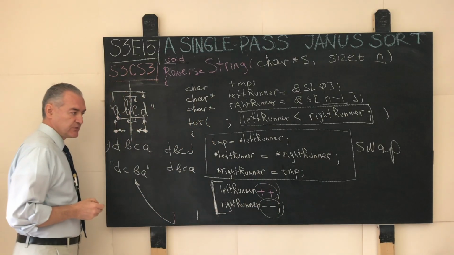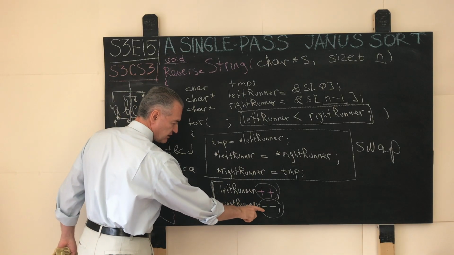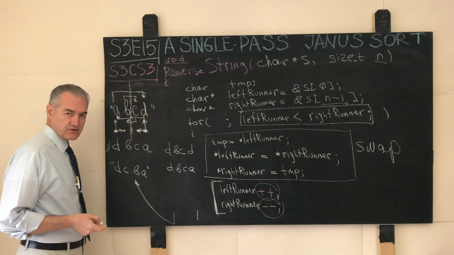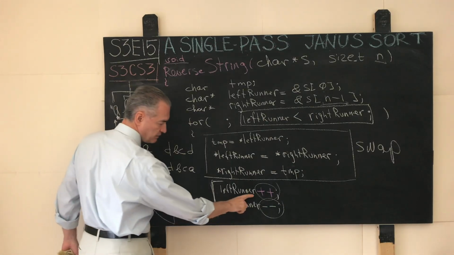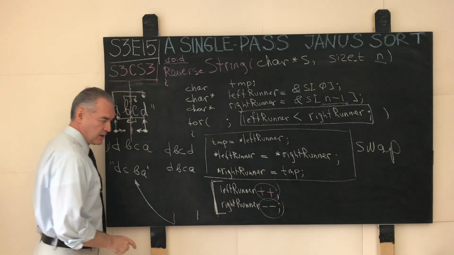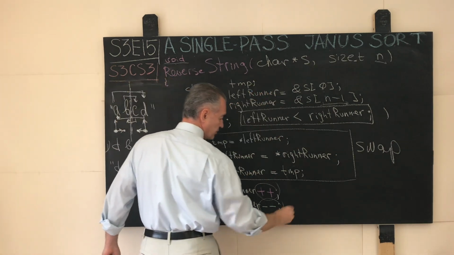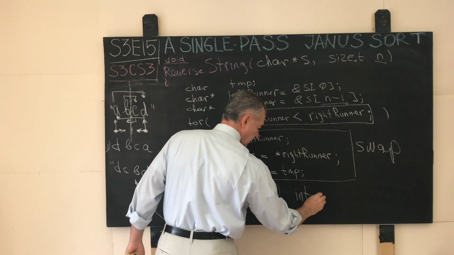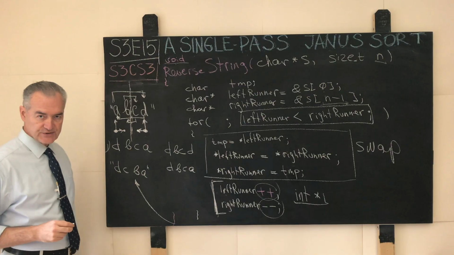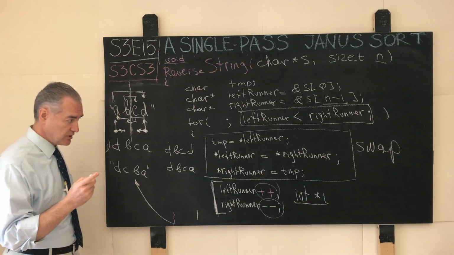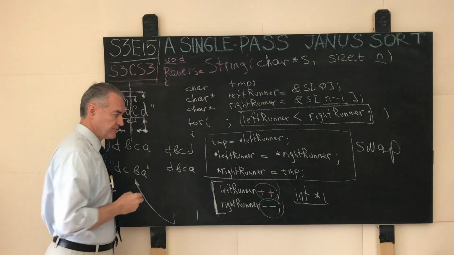And for those who are not familiar with C, I will say that these are the ways for the compiler to generate the correct code. For example, if our array is of characters, then the compiler will generate the code to move these pointers by size of char. If our input array was, for example, the array of integers, then the compiler will move the pointers not by usually traditionally one size of char, but by size of int, which on many modern computers is, let's say, 4 bytes and so on.